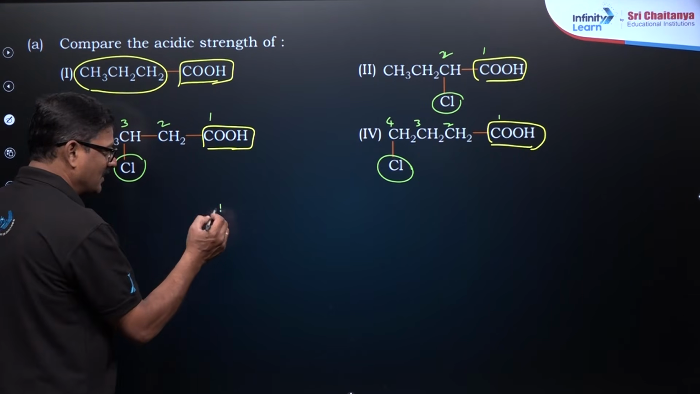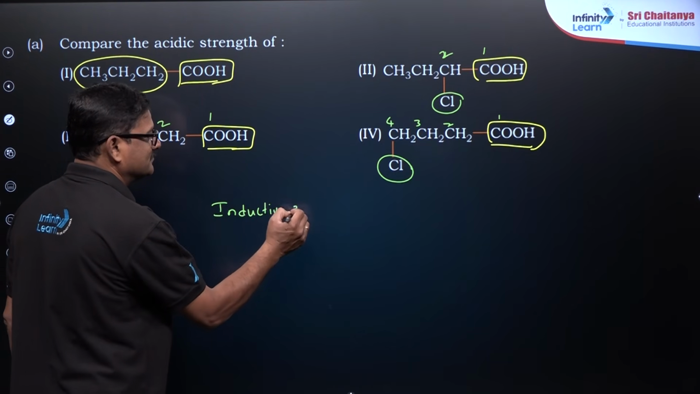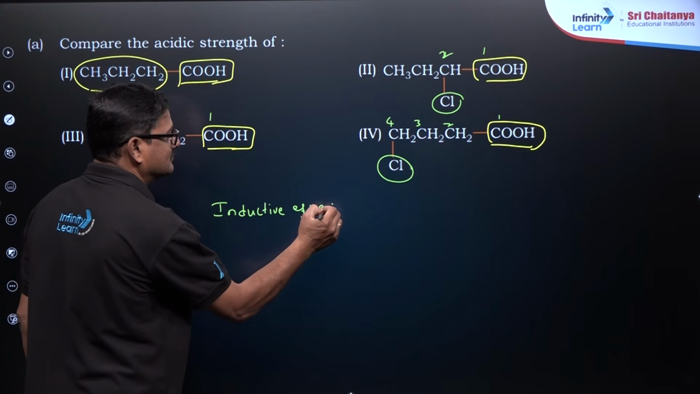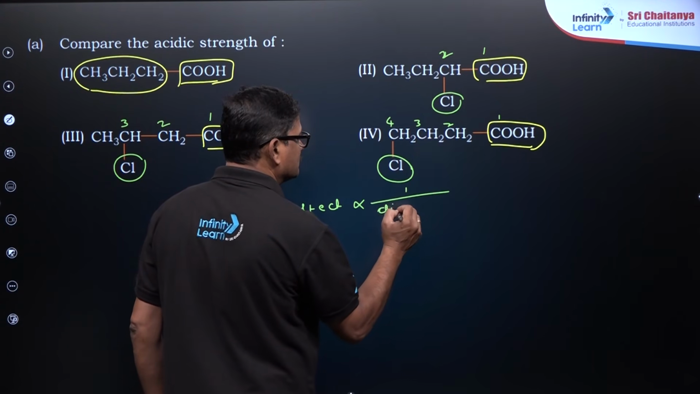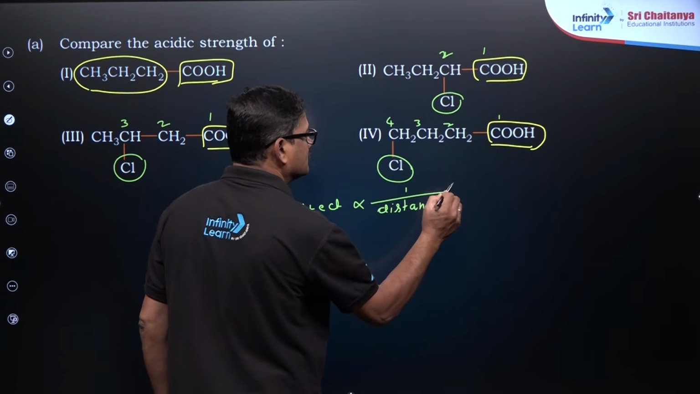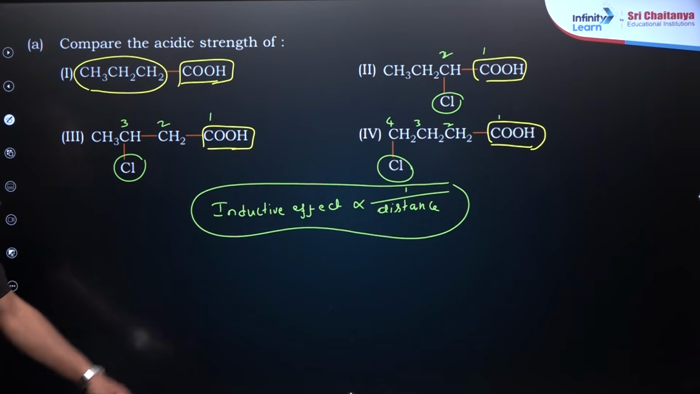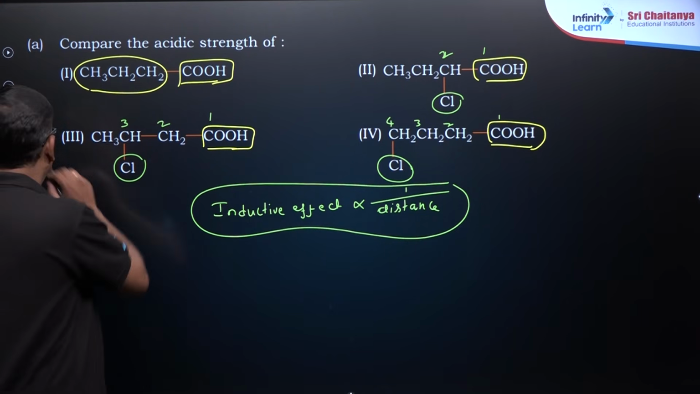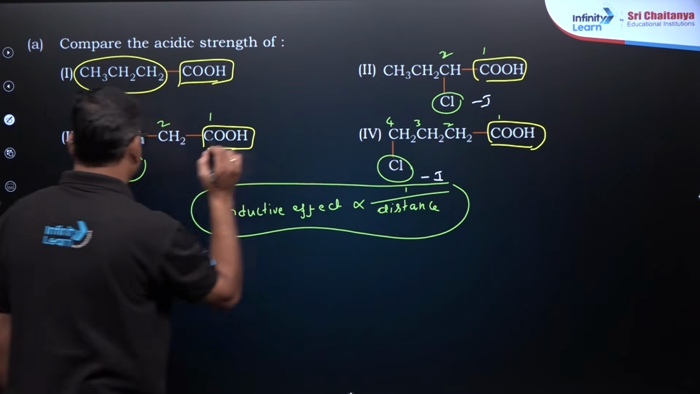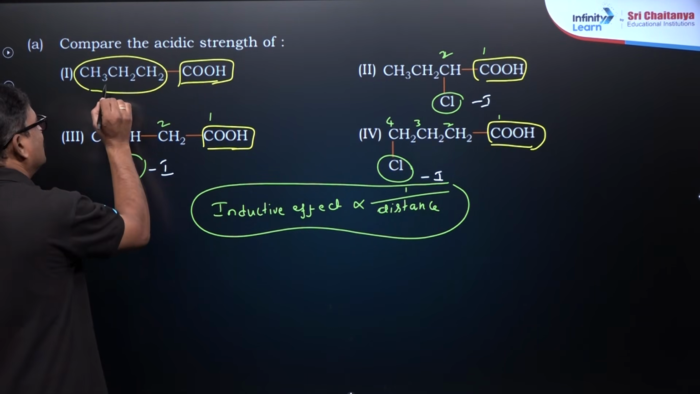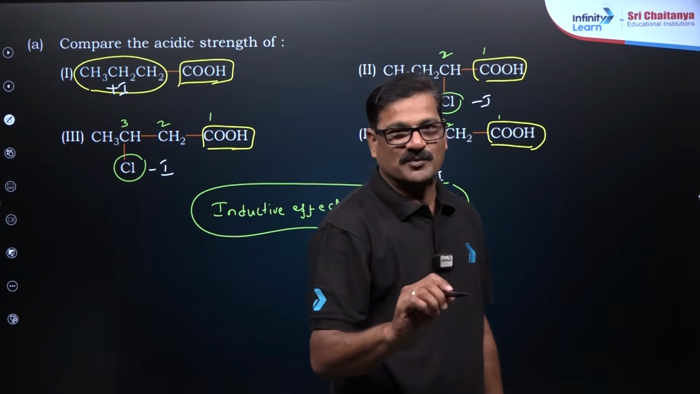So I want to say inductive effect is inversely proportional to distance. Inductive effect is inversely proportional to distance. So here negative inductive effect is there, negative inductive effect is there, negative inductive effect is there. Here exactly positive inductive effect is there. So 1 is supposed to be the least.